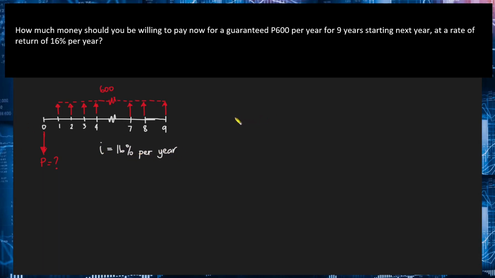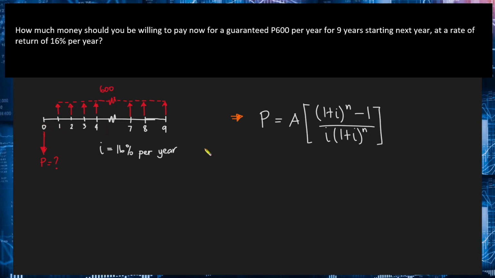Now, based doon sa given and sa unknown, yung gagamitin natin dito will be the uniform series present worth formula. So, that will be P equal to A times [(1 plus i)^n minus 1] over [i times (1 plus i)^n]. Again, always remember that the P and the A here in this formula should be 1 period apart. So as we can see in our cash flow diagram, these two values are 1 period apart.